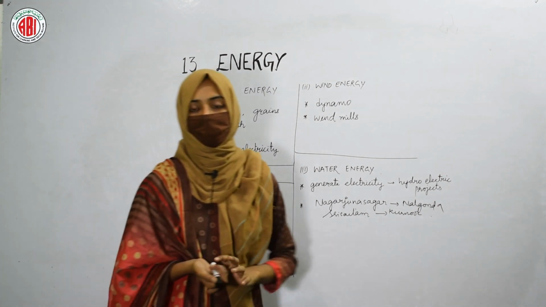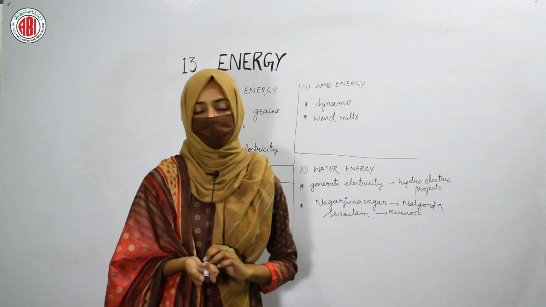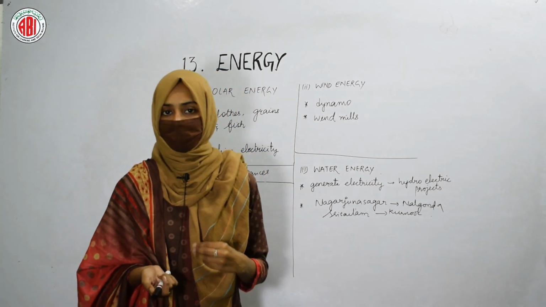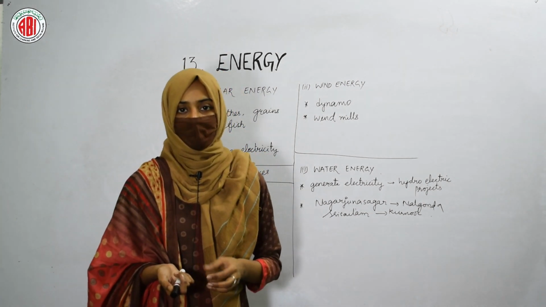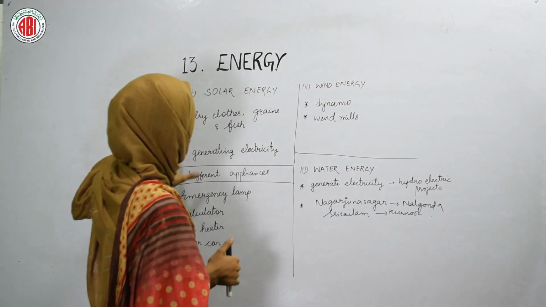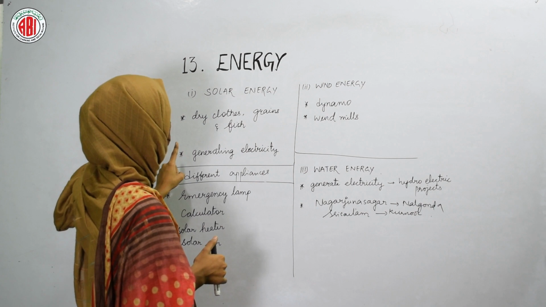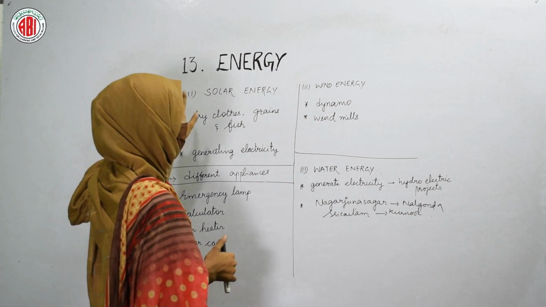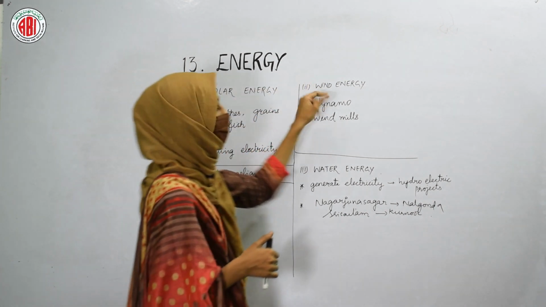All these are the different appliances that can run, or we can say that can show their operation, by using the energy from the sunlight. So this is about one kind of energy, that is solar energy. The next one is wind energy.